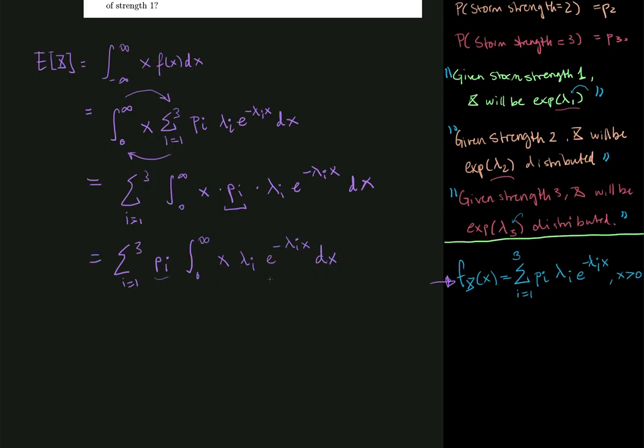And notice what I have here. This is the density of an exponentially distributed random variable with parameter lambda i.